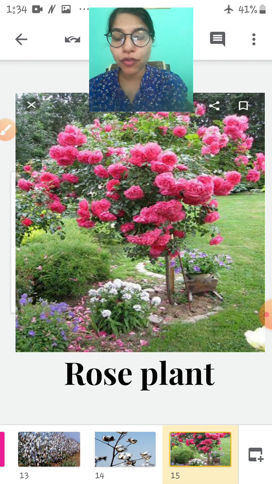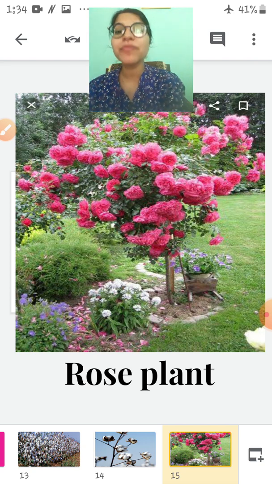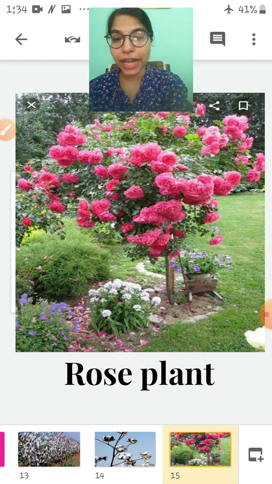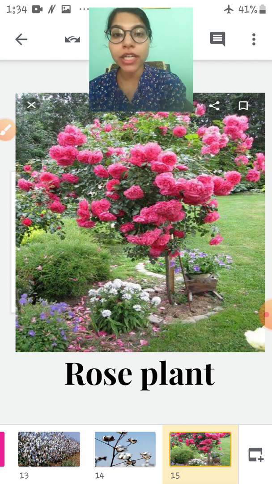Yes, it is a rose plant. See, so beautiful roses are there in this plant. Yes, children. So, the rose plant is also a shrub. It is not a tree.